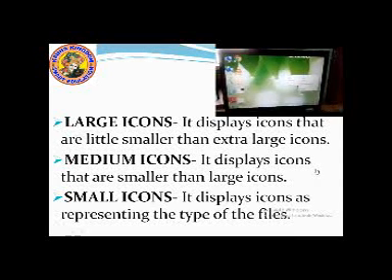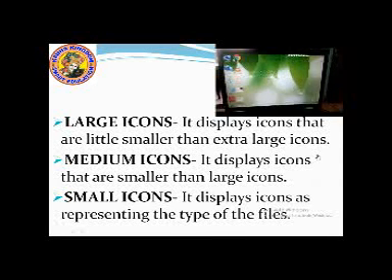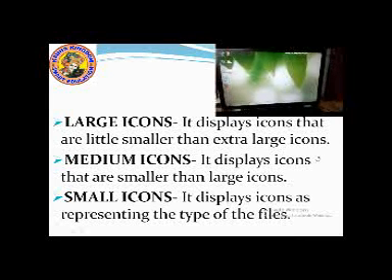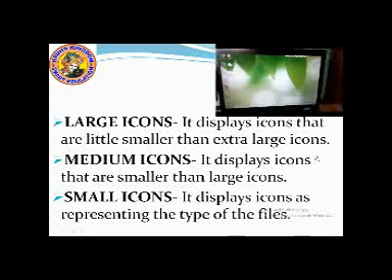Again, if I click on medium icons, the icons will be of medium size. And again, if I click on the view option and then small icons, it is according to the files that are represented on the page. See, this is the way. View, large icons, the icons will be large. And again view, medium, the icons will be of medium size. This is how you can change the view of an icon.